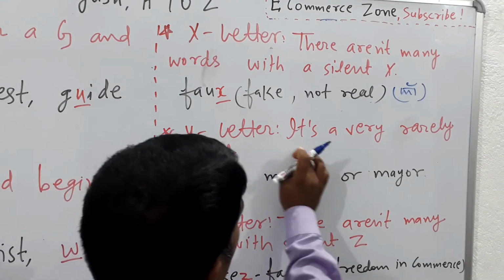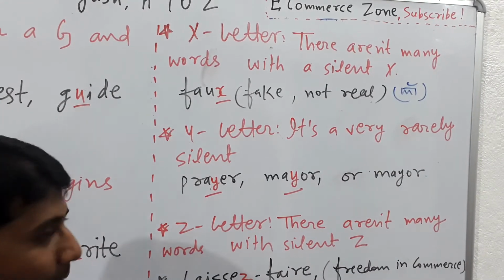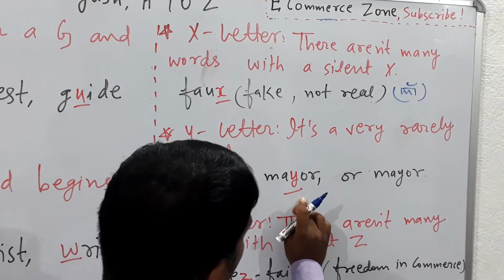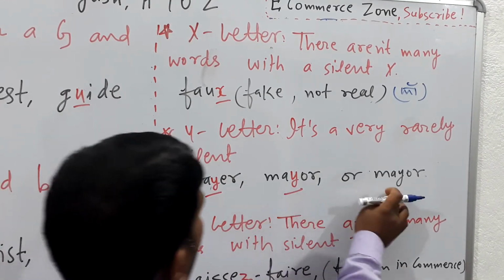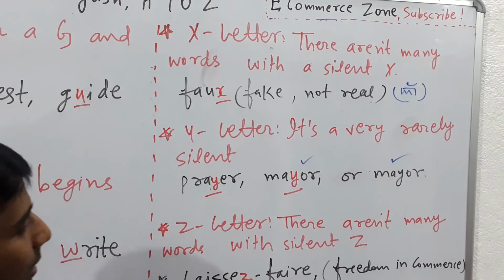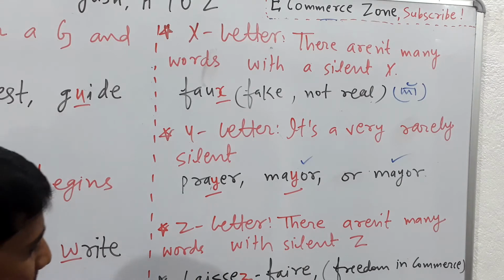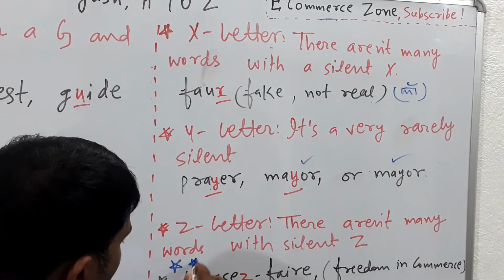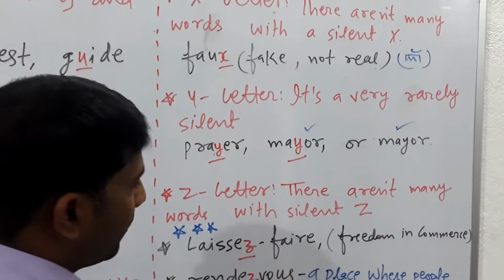Here is Y letter. It is very rarely silent, but I have written two words. Prayer, Y silent. Mayor, Y silent. But for both, mayor can be pronounced the same. Mayor and mayor both are right. Now Z letter. There aren't many words with a silent Z, but I have written two famous words, a star, triple star, and also this is a very important word.